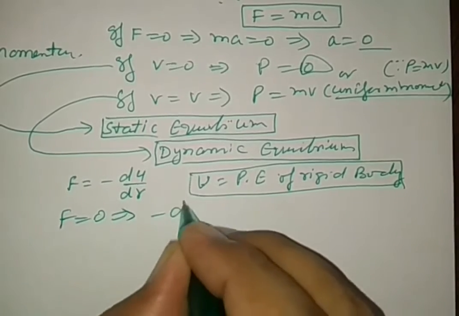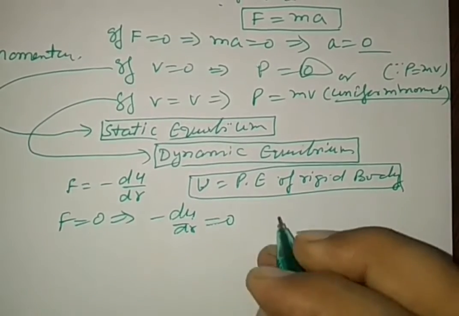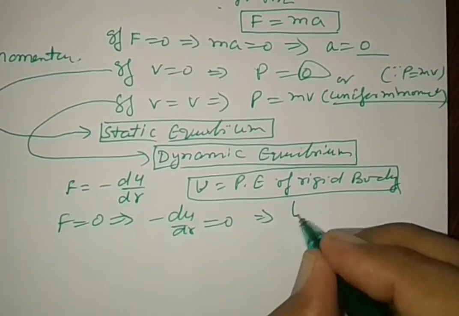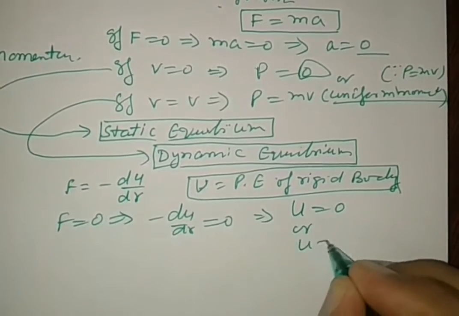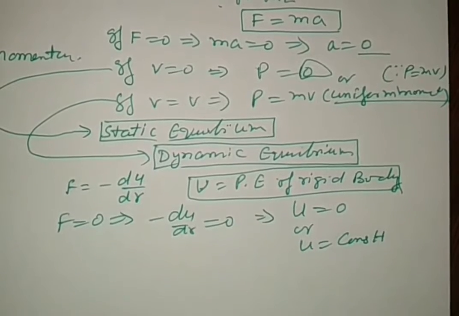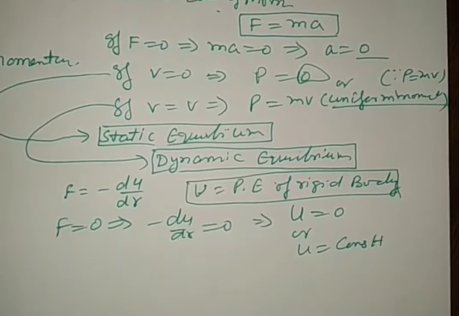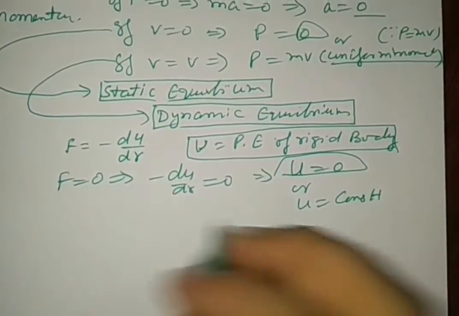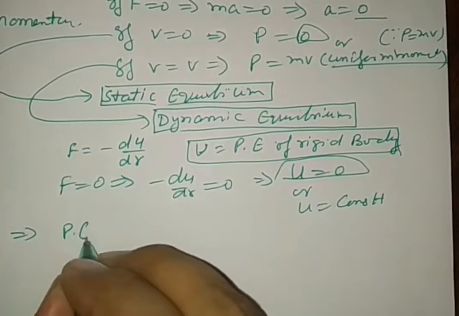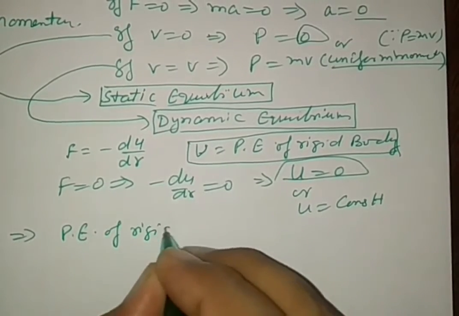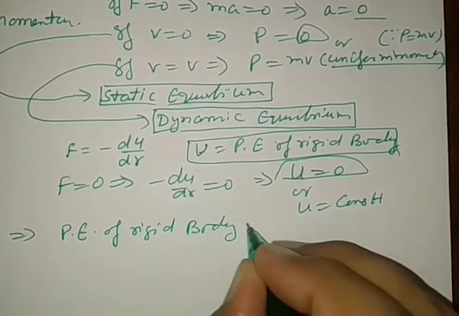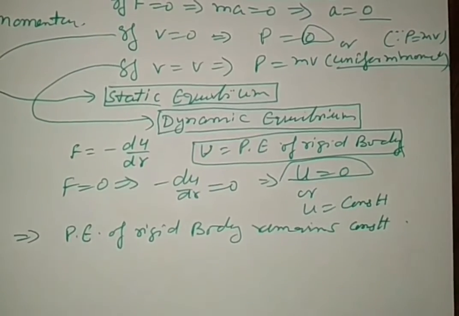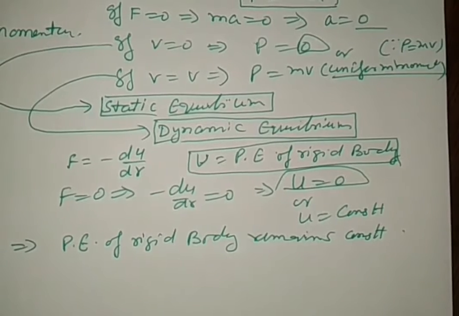This implies that minus dU by dr is equal to 0. This implies that U is constant, which means the potential energy of the rigid body remains constant.